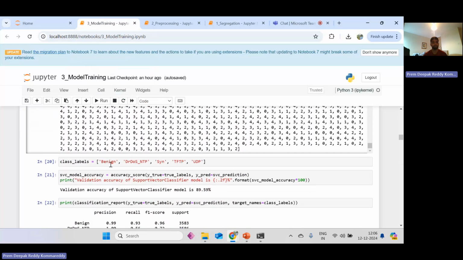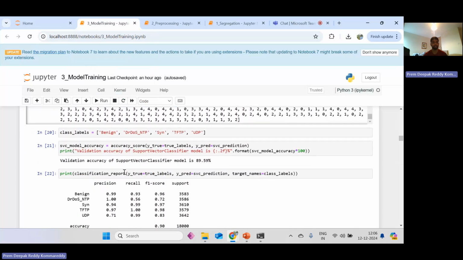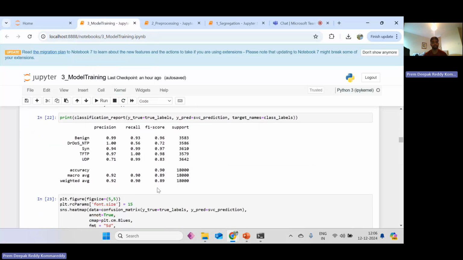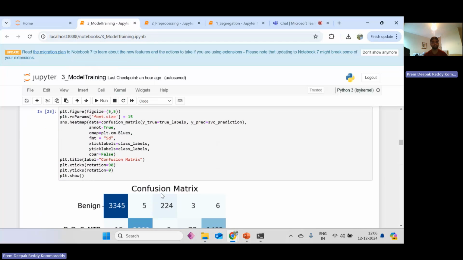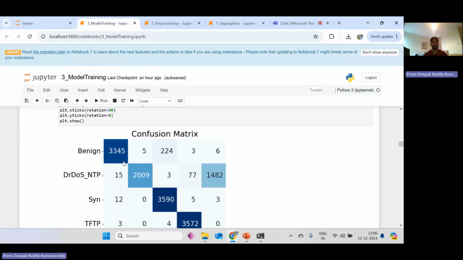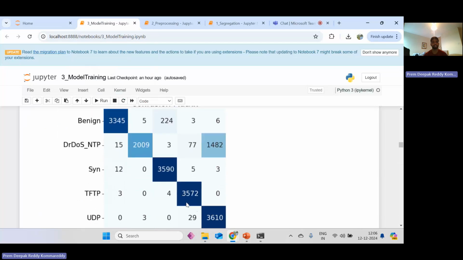We are taking the class labels, benign, DDoS, NTP. These are the 5 class labels which are taken. As we can see, this is the model accuracy score, and this is the precision, recall, F1 score, and support. This is in a confusion matrix. These are the true positive class labels.